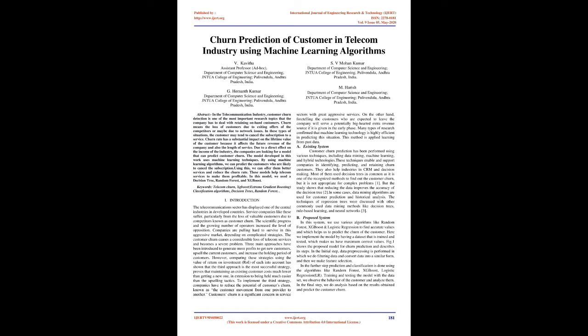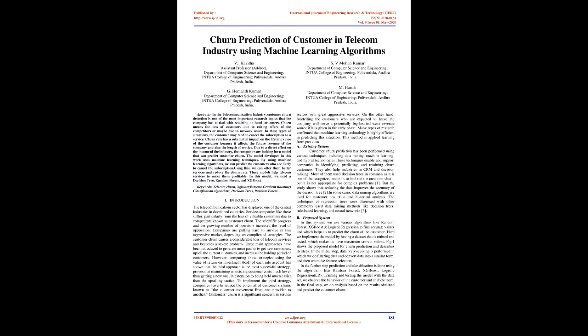S.V. Mohan Kumar, Department of Computer Science and Engineering, Jaintua College of Engineering, Pulivandula, Andhra Pradesh, India. M. Harish, Department of Computer Science and Engineering, Jaintua College of Engineering, Pulivandula, Andhra Pradesh, India.